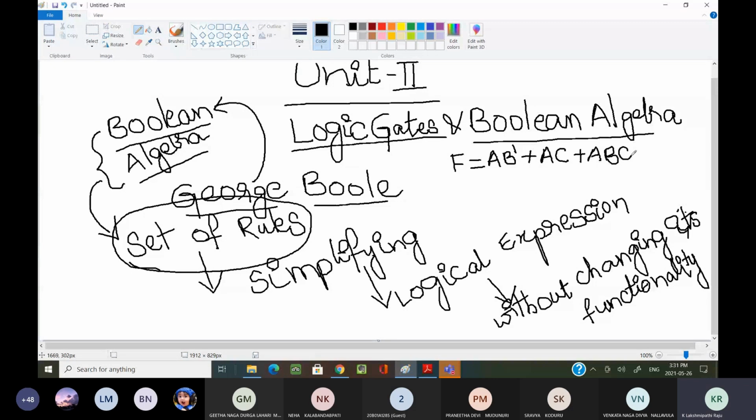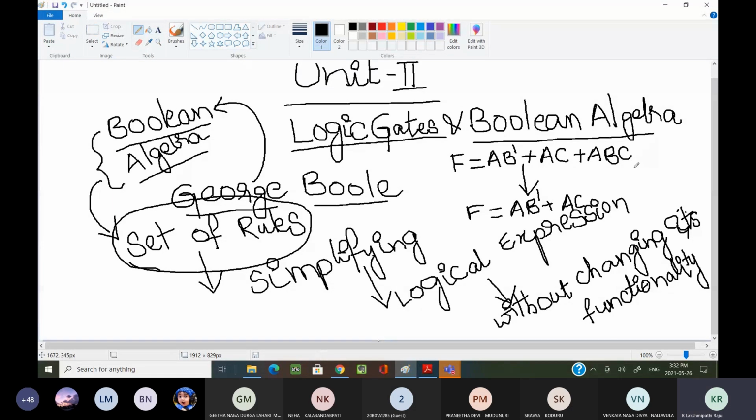This is one logical expression. Now, by using our set of rules, I can minimize this expression as f equal to ab bar plus ac.